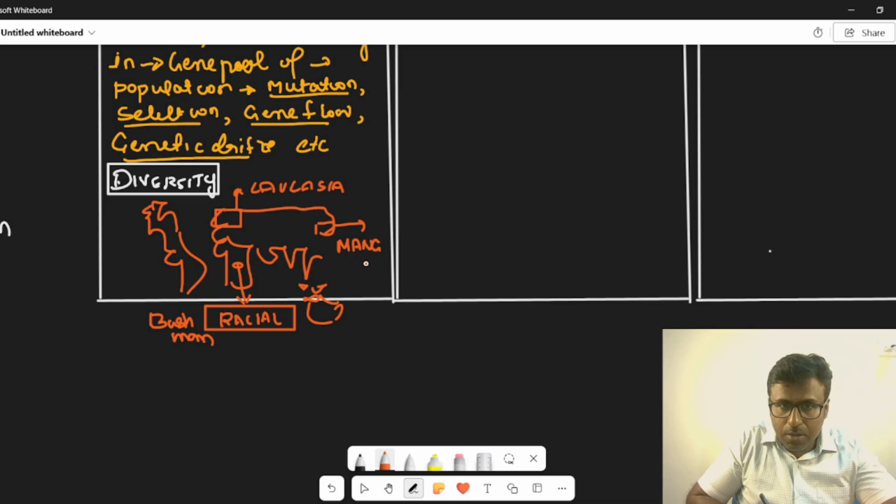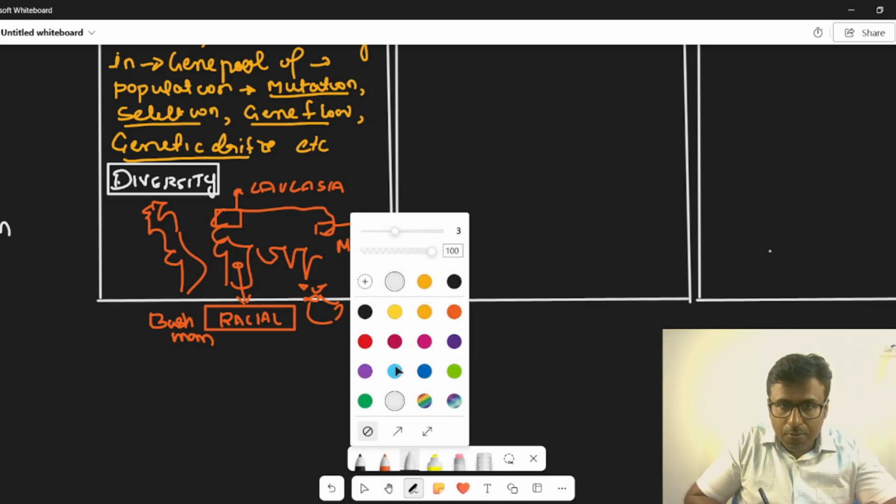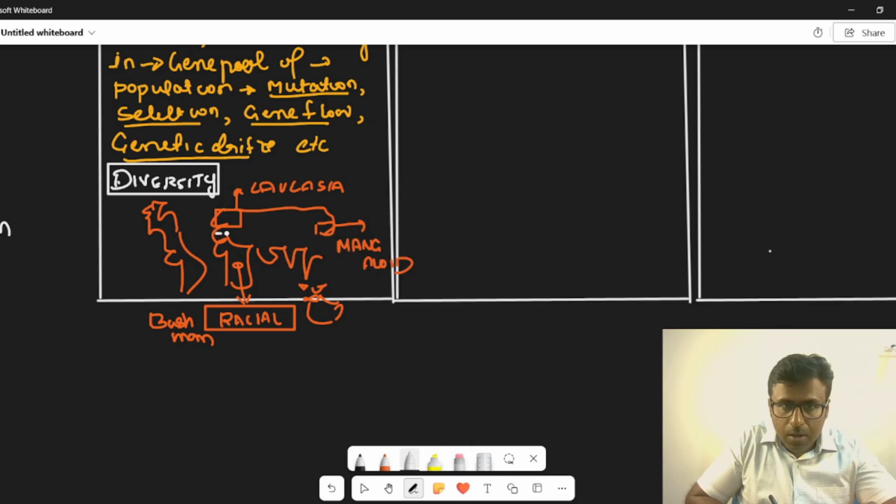So diversity based on race, and then you can also talk about diversity based on genetic differences. Look at it, for example: I would use this kind of distinction and say you have a blood group here, a B blood group here, an O blood group here.